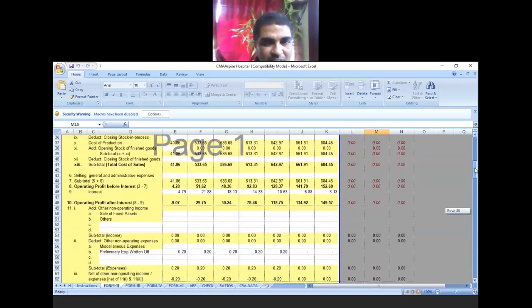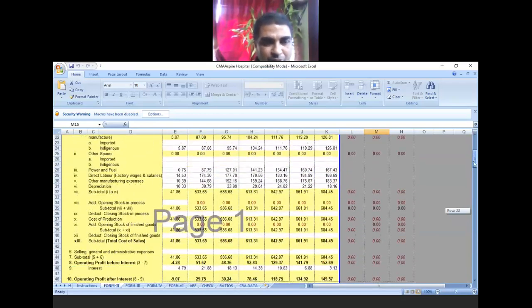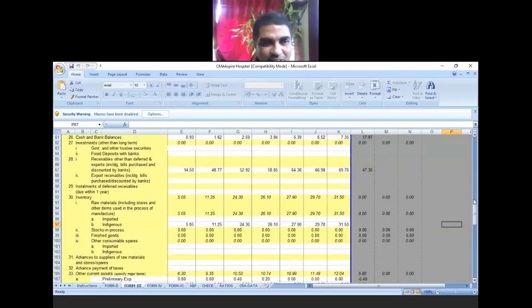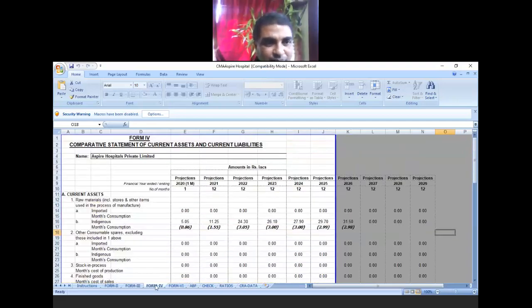Okay. These data for various years' projections will be submitted. Then another form you see. This is the analysis of balance sheet. This data is to be there. Various kinds of balance sheet data is there. One more form, comparative statement of the current asset and current liabilities for various future years, for several years, has been given.